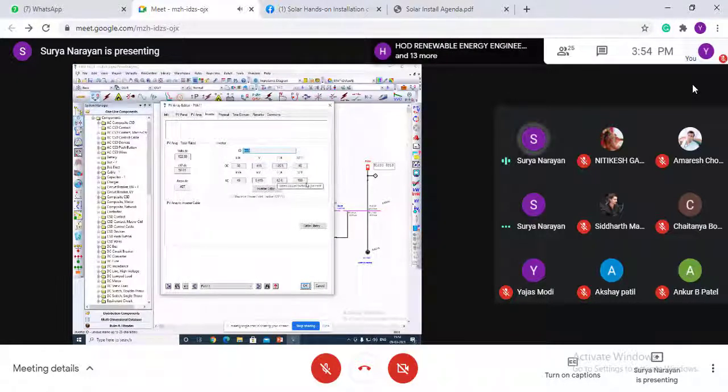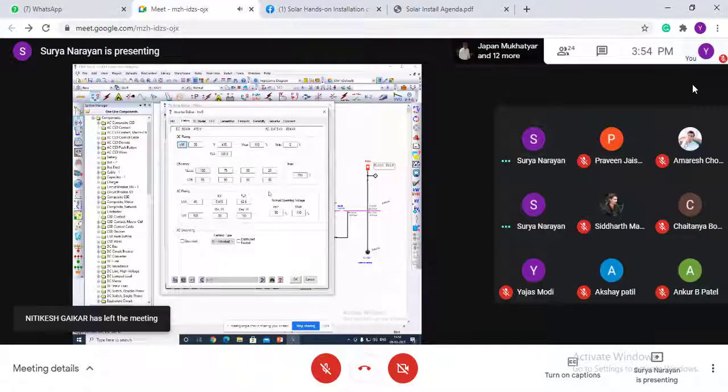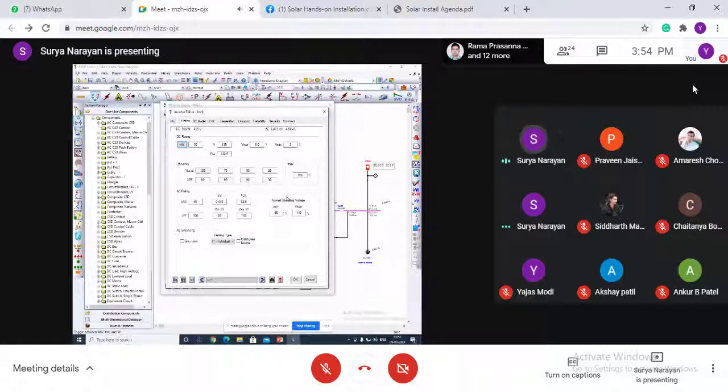Yes, sir. You can see here there is an efficiency tab. That gives us, according to the rating, what the DC rating is and what the output is. From that we can get the efficiency, and at what percentage of load, what the efficiency is.